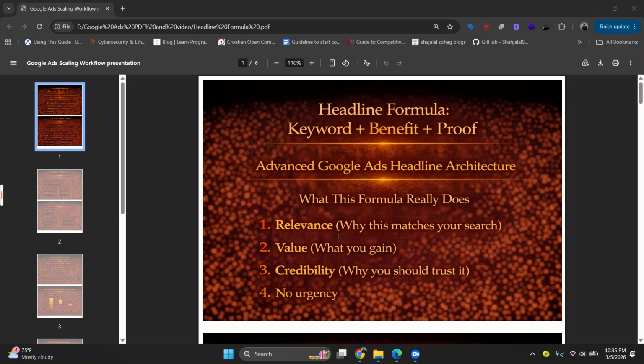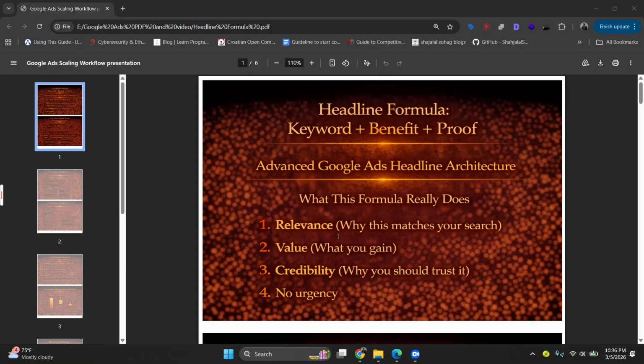Most Google Ads advertisers focus on views, budgets, etc. But the real battle is won in the headline. In competitive Google Ads markets, the headline decides whether someone clicks your ad or your competitors. What if a small change in your Google Ads headline could increase CTR by 40% and lower CPC at the same time? And today I will show you the exact headline formula used in high performing campaigns.